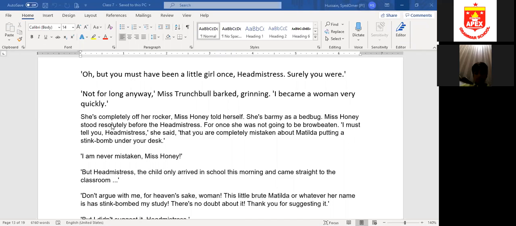She was just telling her own story, and she believed that Matilda was a nasty little girl, very bad, just like a worm, and she should be beaten up. For once, she was not going to be browbeaten. Browbeaten means bullied. She would not come under the pressure or the force of Miss Trunchbull.